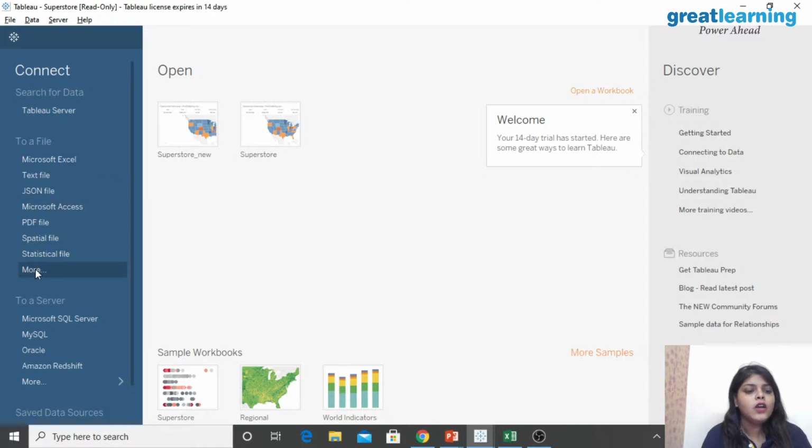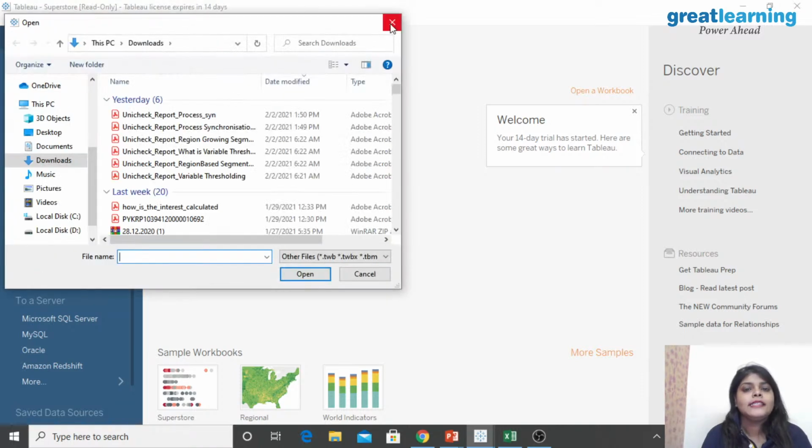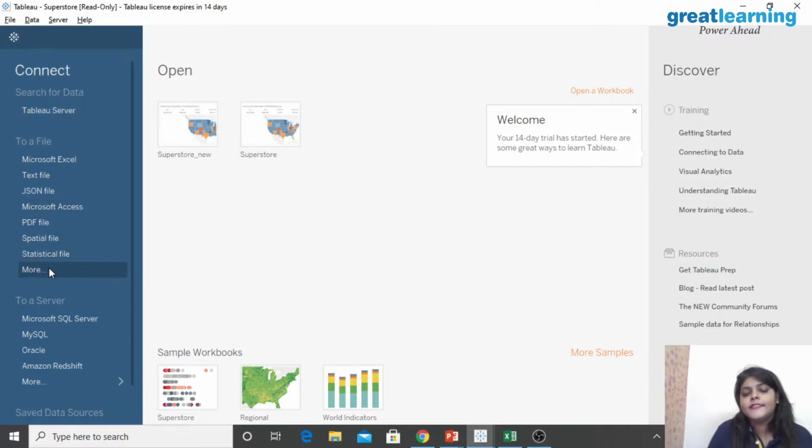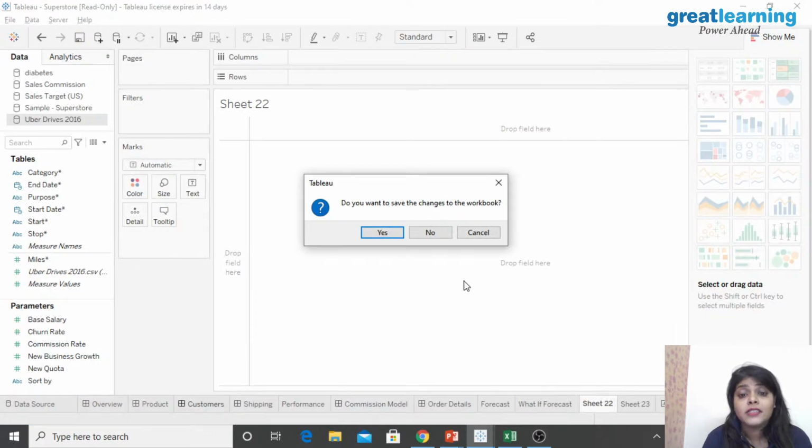Oh my god, there are a lot I cannot even think of, right? There are more as well. So if you have a CSV file, that is nothing but a comma separated value file, you can import anything, right? And they do have a few sample notebooks, like Superstore. And let me show you how interactive it is.